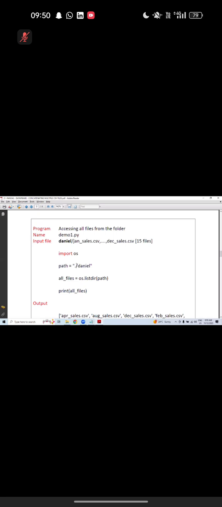This Daniel folder is available in the current directory. The current directory representation is nothing but a dot. Dot means current directory. This is the file path. The slash after the dot means the current directory. You have to check the Daniel folder from the current directory. In the current directory, there is a folder named Daniel. The dot symbol indicates the current directory.